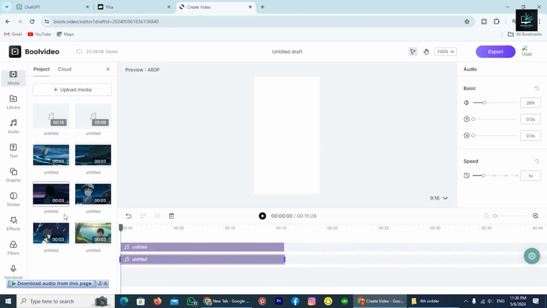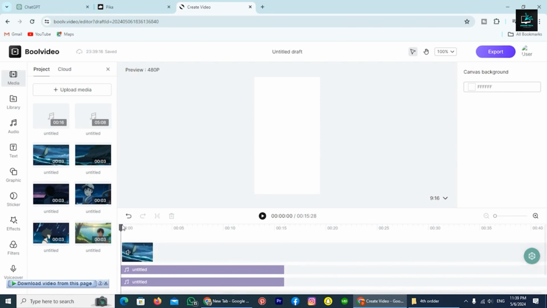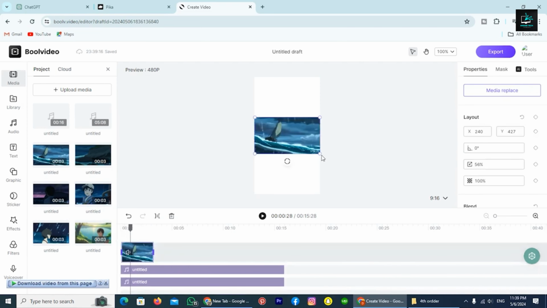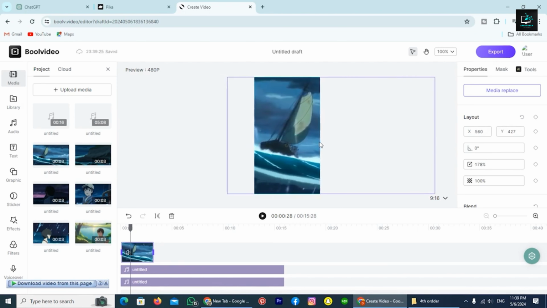Next, drag and drop the first anime clip. Then resize it to fit the entire screen. After that, add the second one.